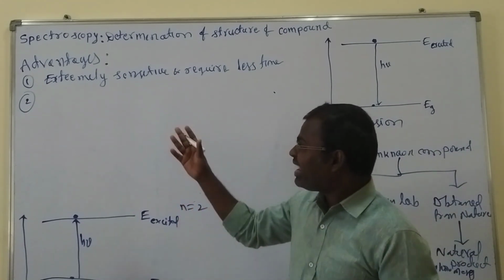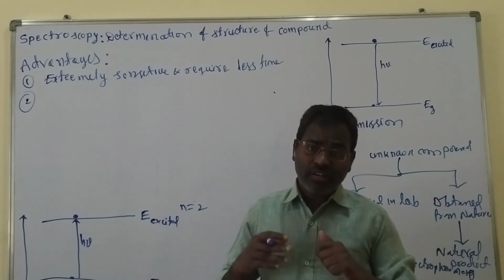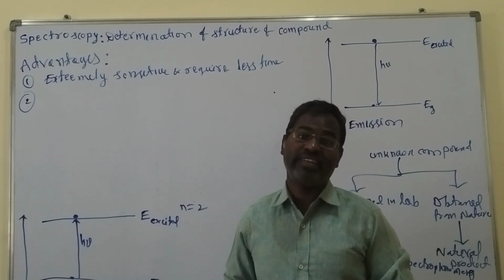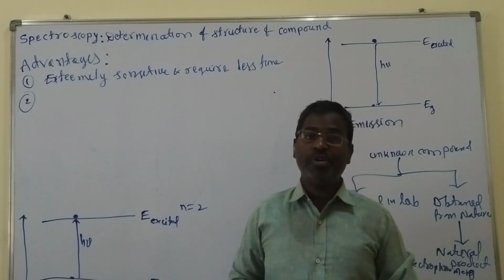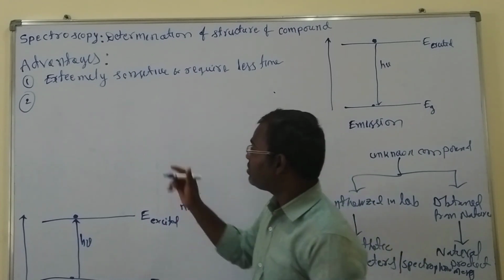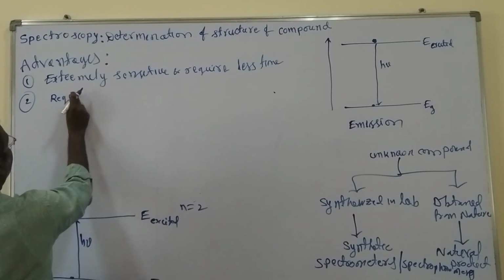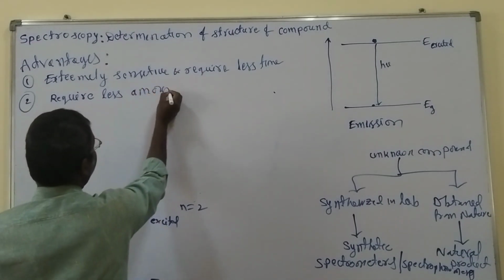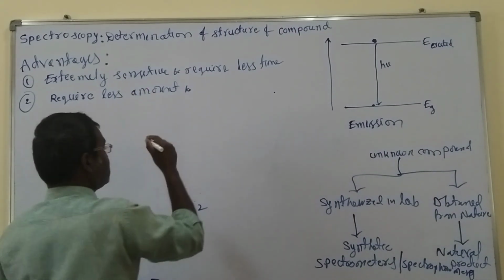For this analysis we require less amount of compound, and that compound can be retrieved and reused for other tests. So here what we can write: we require less amount, and it can again be retrieved and reused for other tests.